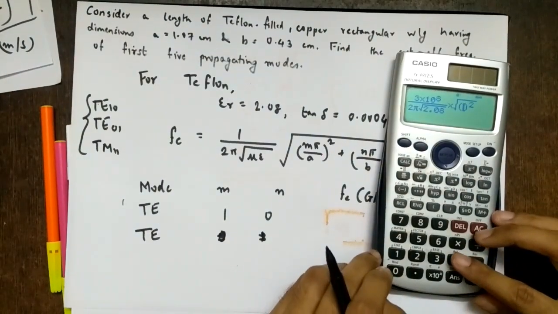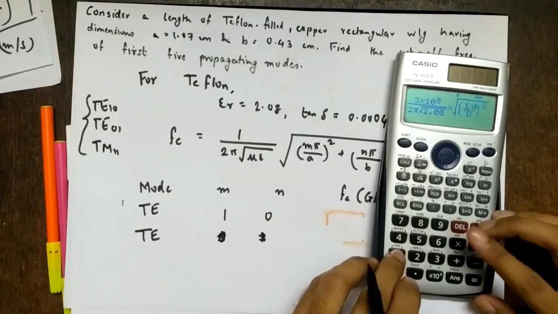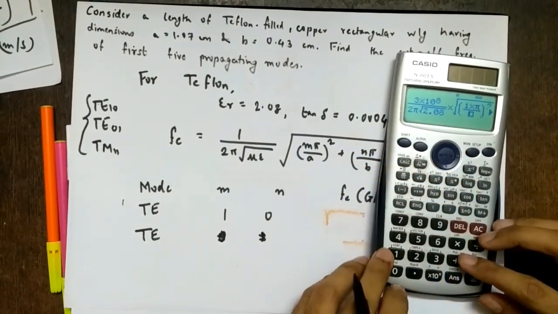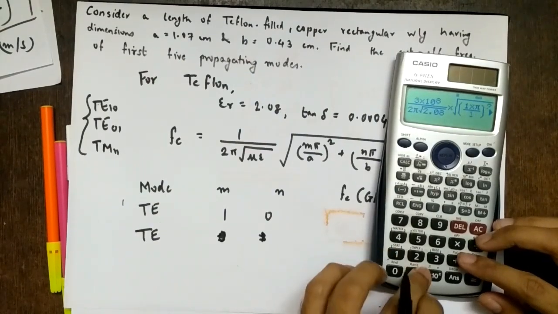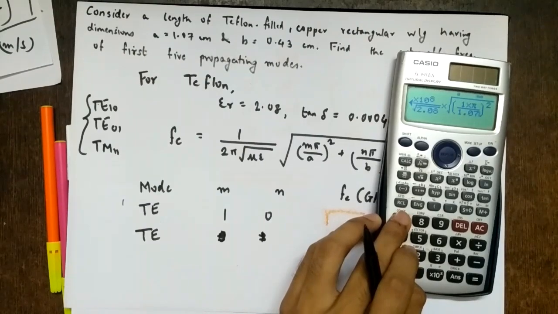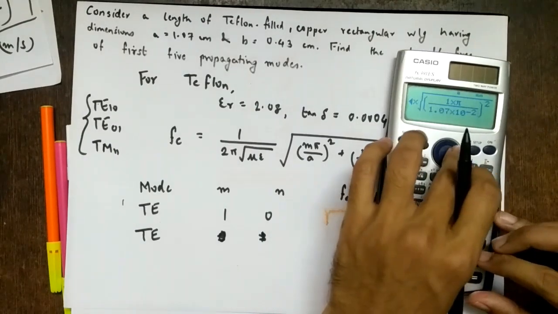Here m is 1, so 1 into pi upon a. What is a? It is 1.07 into 10 raised to minus 2 because it is in centimeters.